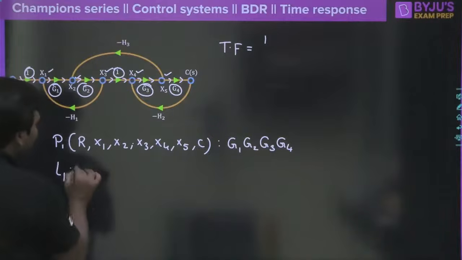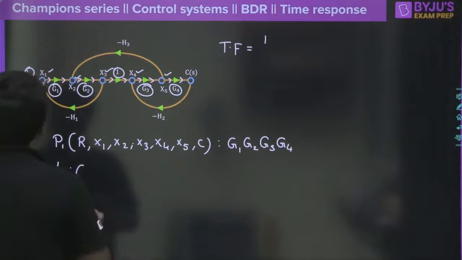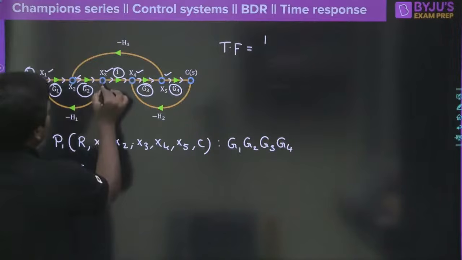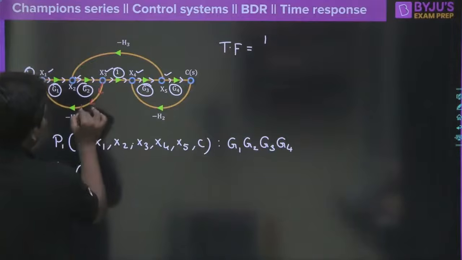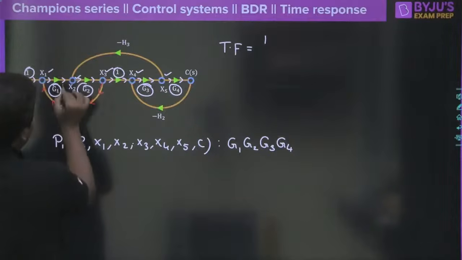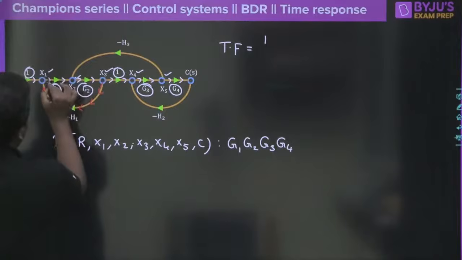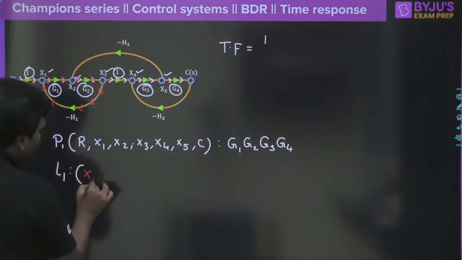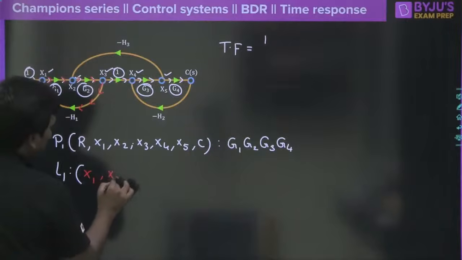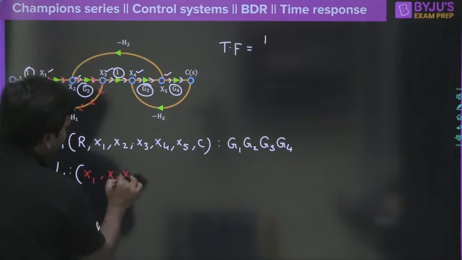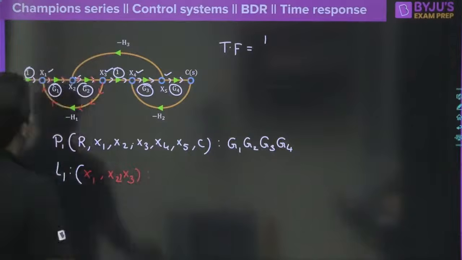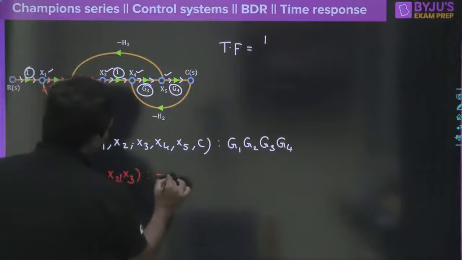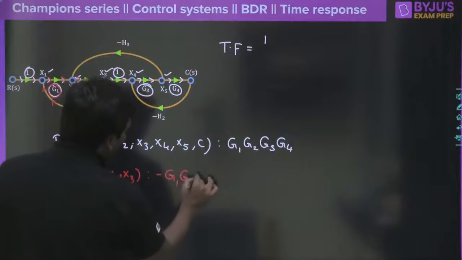Now individual loops. Where is the individual loop here? The very first individual loop, all of you can see, is this one. It starts from x1, travels to x2, and then x3 it is coming back like this, so x1, x2, x3 form an individual loop. That loop has a gain of G1, G2 and minus H1. So let me write down minus G1, G2, H1.